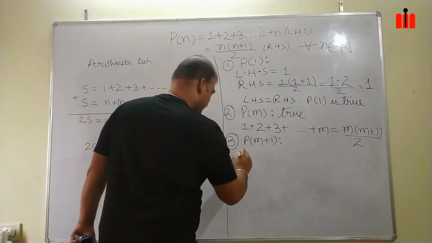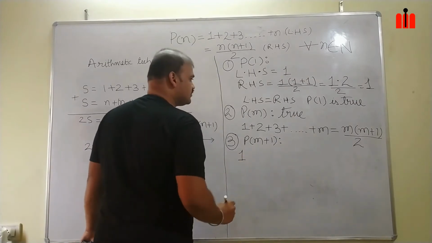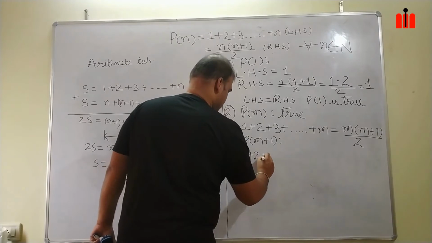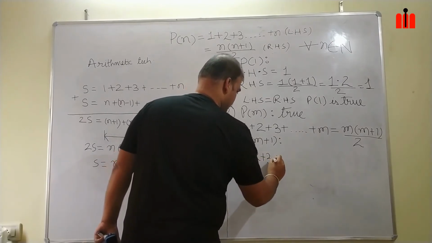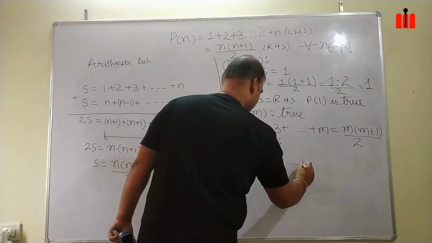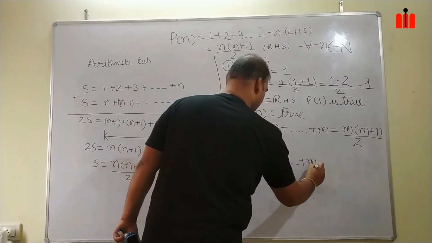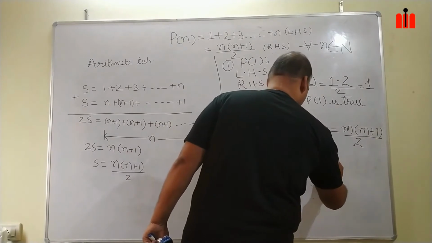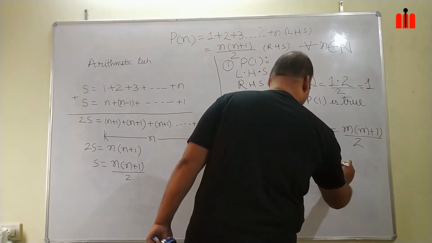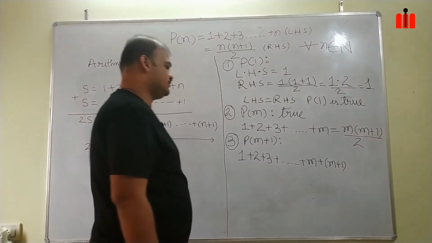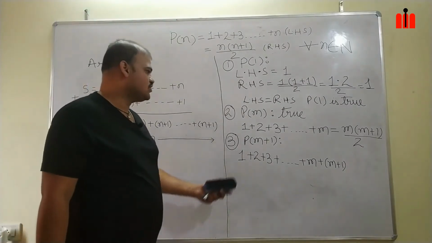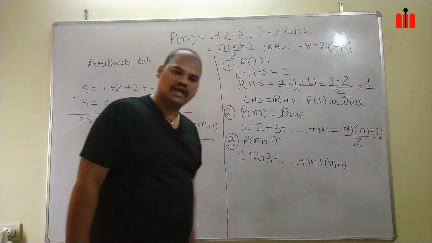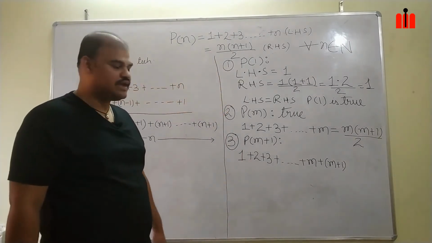It will look like 1 plus 2 plus 3 up to m plus m plus 1. Pm has m terms, so my Pm plus 1 will have m plus 1 terms.